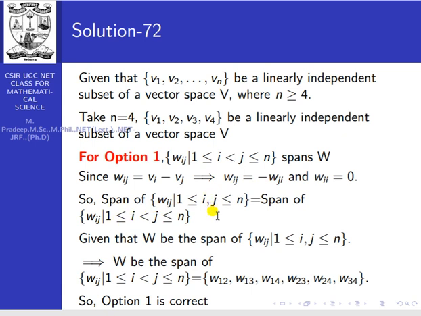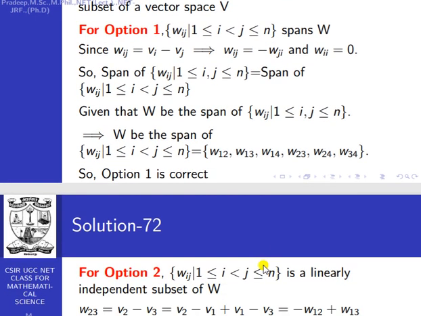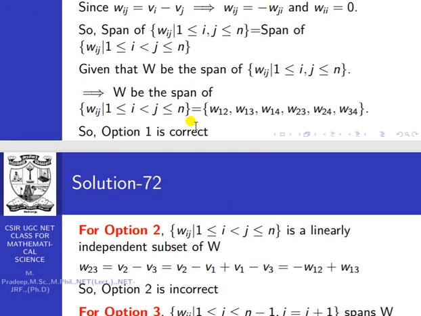From this, what is the conclusion? Given that W is a span of these elements, W is the span of Wij with 1 less than or equal to i less than j less than or equal to n, that is W12, W13, W14, W23, W24, W34, only 6 elements, for n equal to 4. Did you understand? It's a very simple idea. So option 1 is correct.